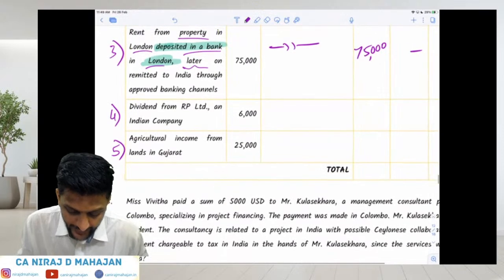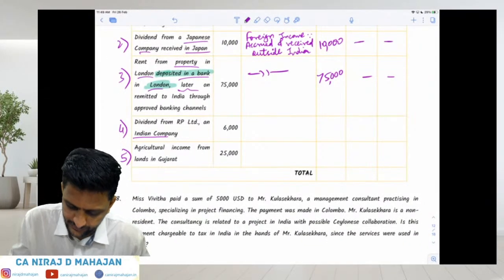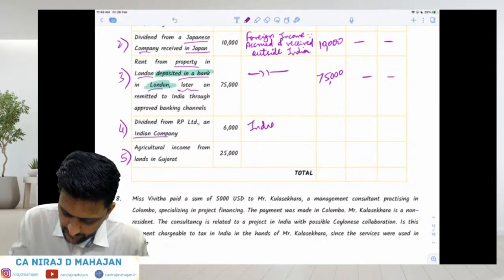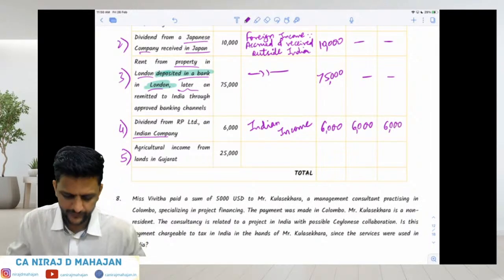Dividend from RP Limited, an Indian company. It is Indian income, children, since accrued in India. So taxable for all of them. Right? How much? 6,000. 6,000 for all of them. Clear?